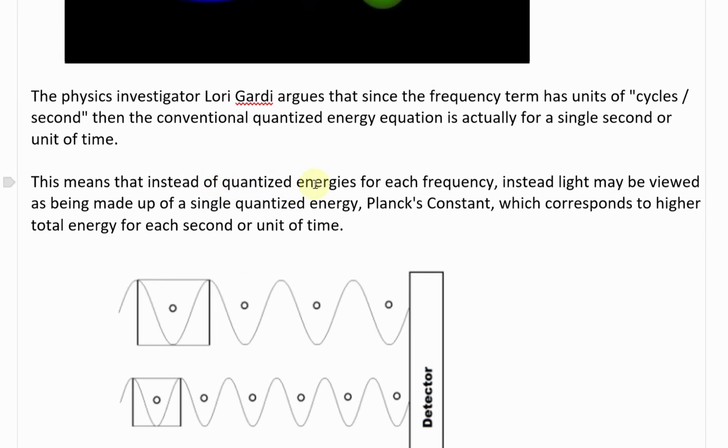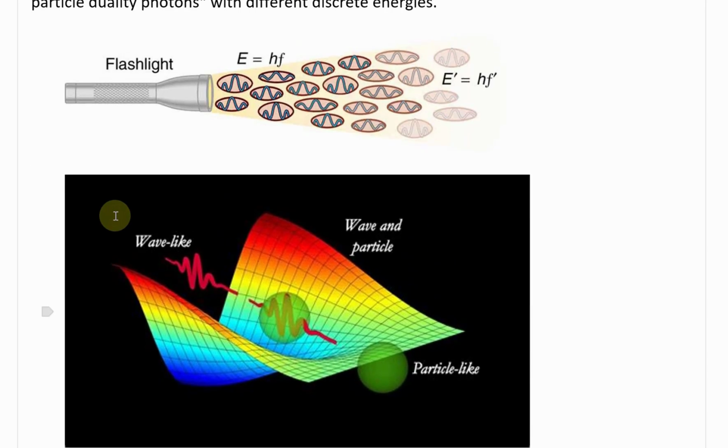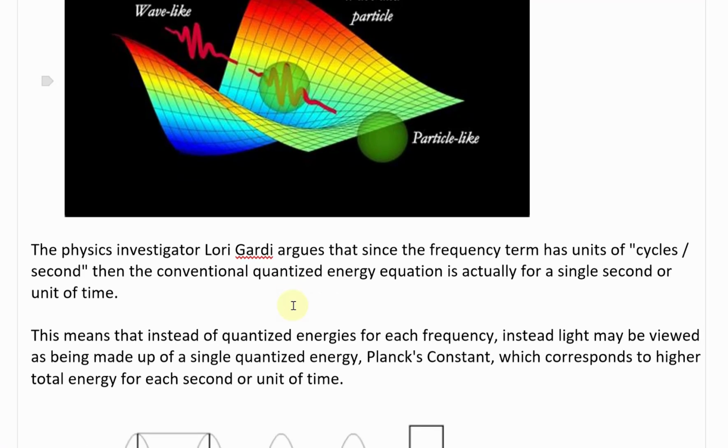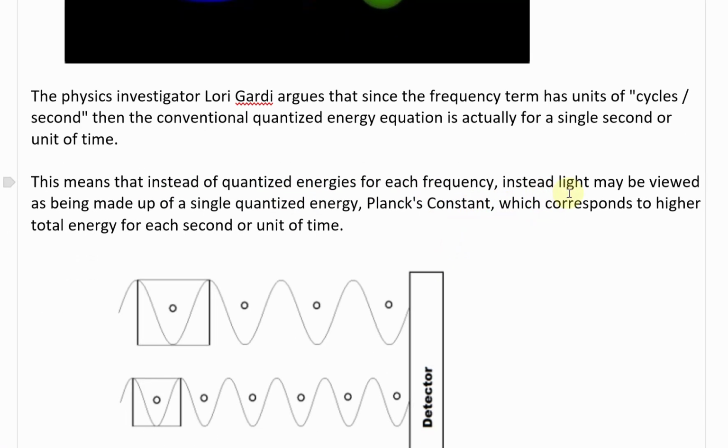This means that instead of quantized energies for each frequency, because if you're using a different unit of time, for example, instead of seconds you use hours, you're going to have a different frequency term. So in other words, frequency is not a fundamental thing, or you can view it as not fundamental. So instead of quantizing, let's say if you have a high frequency, you're going to quantize this one, it's going to be a different shape than this little tiny one. So going further, this means that instead of quantized energy for each frequency, light may be viewed as being made up of a single quantized energy, and this would be Planck's constant, which corresponds to higher total energy for each second or unit of time.